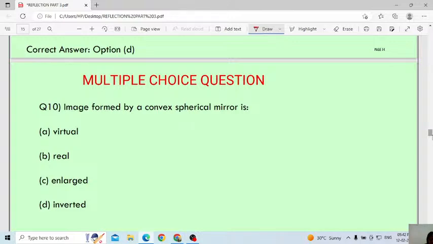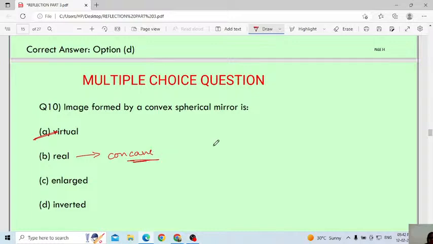Convex, you will get real image? It will be virtual, not real. Real we will get only in the case of concave. Now only we solved one question, no?